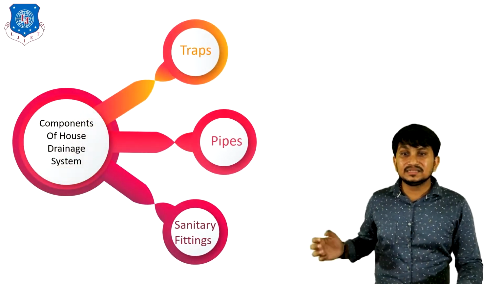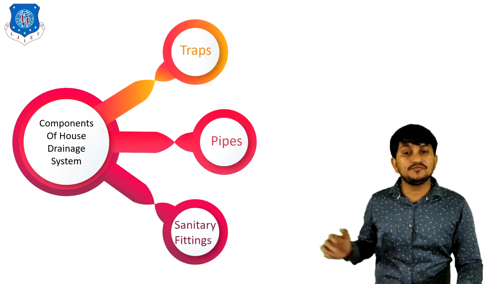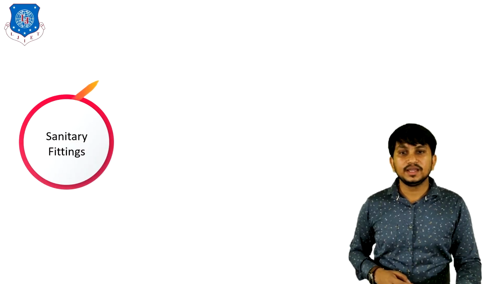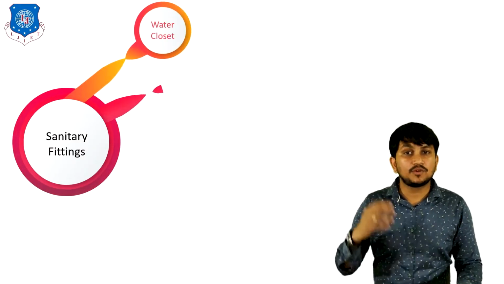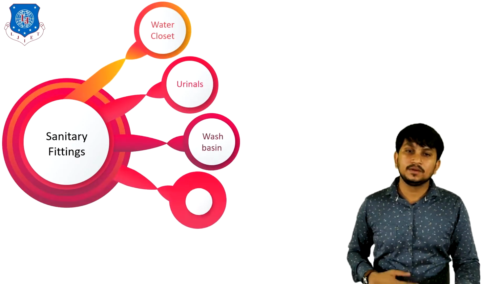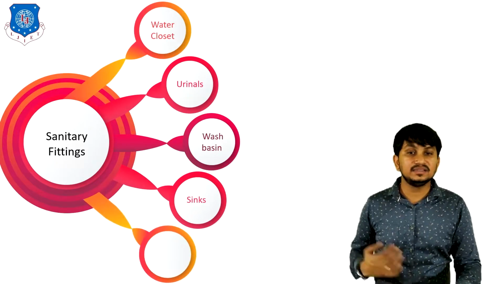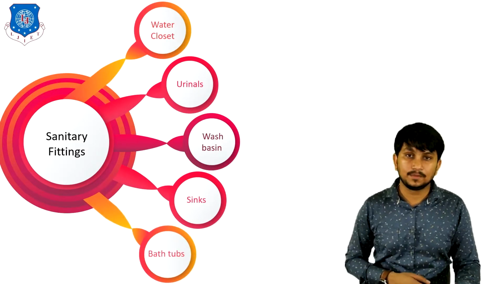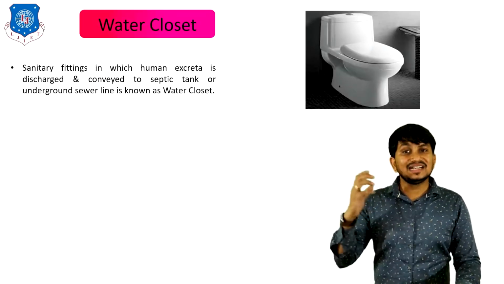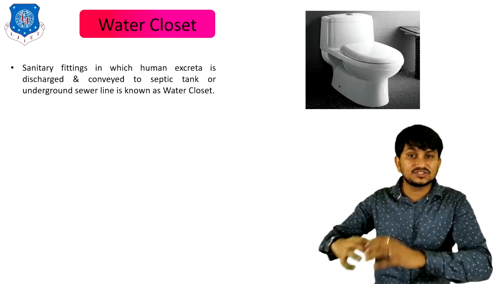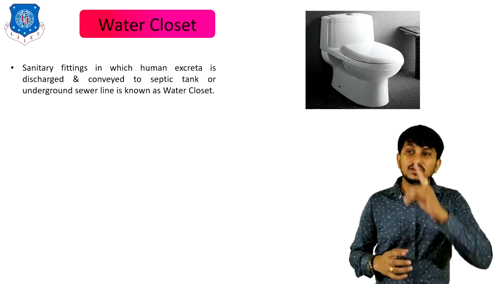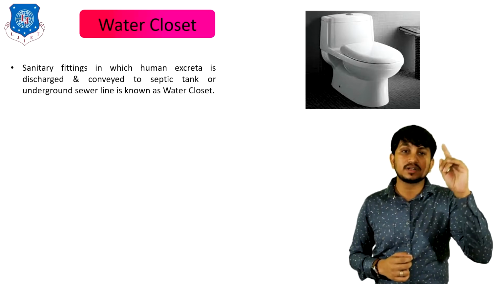Now let's discuss the third component of house drainage system, which is sanitary fittings, in which first we will discuss water closet, then urinals, third is wash basin, fourth is sinks, and lastly we will cover various bathtubs. First is water closet. Sanitary fittings in which human excreta is discharged and conveyed to septic tank or underground sewer line is known as water closet. You can clearly see the water closet in this figure.